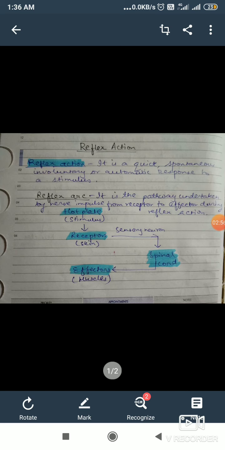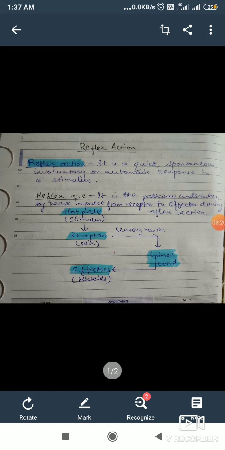So this whole pathway undertaken by the nerve impulse from the receptor to effector during a reflex action is known as reflex arc. This pathway by which the information is carried during a reflex action is known as reflex arc.